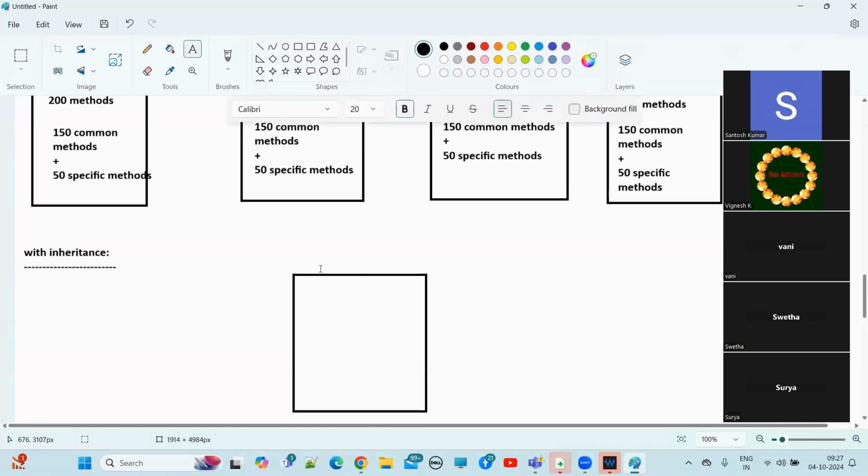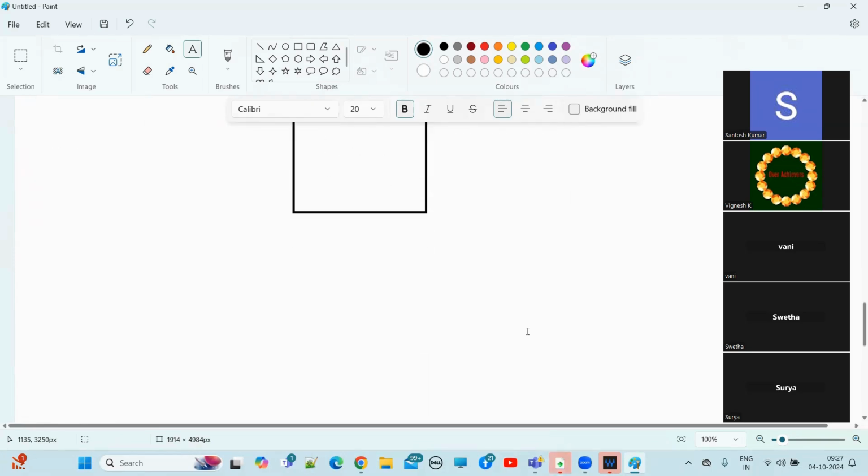In the Loan class, what methods do we have? The 150 methods are common for each and every loan type, right? So those 150 methods I'm writing here.